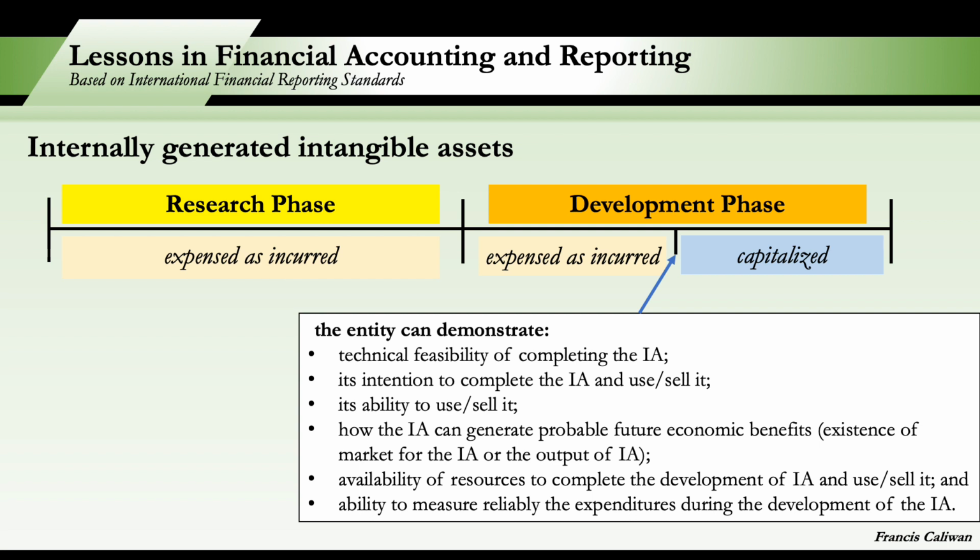The availability of resources to complete the development of the intangible asset, and finally, the ability to measure reliably the expenditures during the development of the intangible asset.